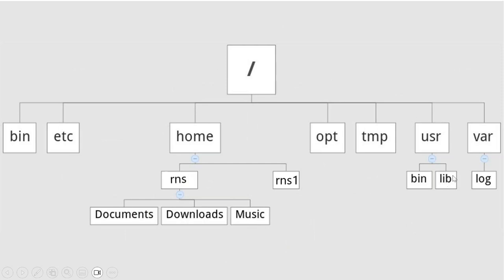If you would like to access the user libraries, what is the directory? So libraries of the user, the lib folder here, /usr/lib. Okay, good. So this is about understanding our directory structure.